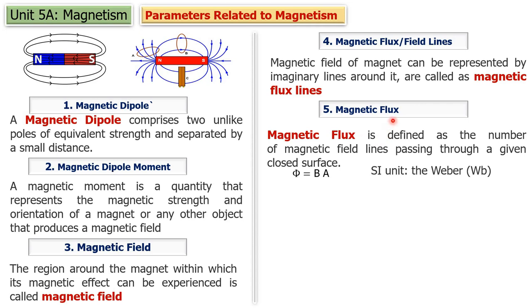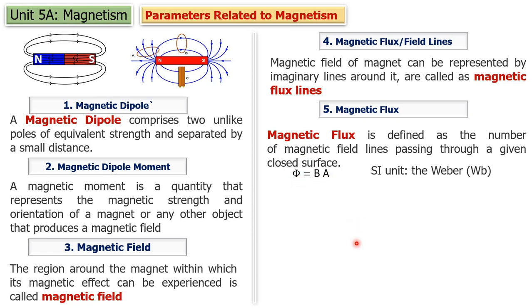Now what is meant by magnetic flux? Magnetic flux is nothing but the total number of magnetic flux lines which are passing through a closed surface. So the total number of magnetic flux lines originating from this magnet is called magnetic flux. It is denoted by the letter phi. So phi is equal to B into A.